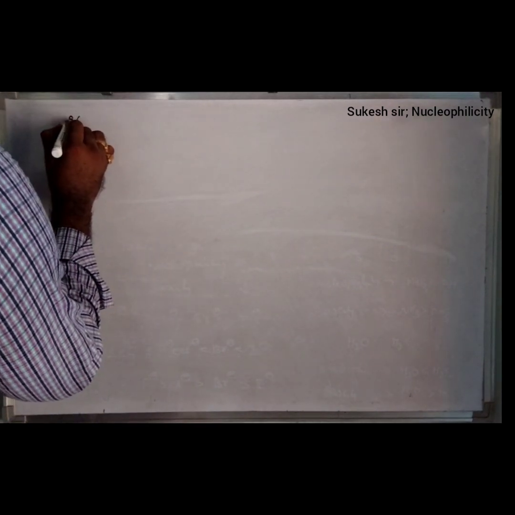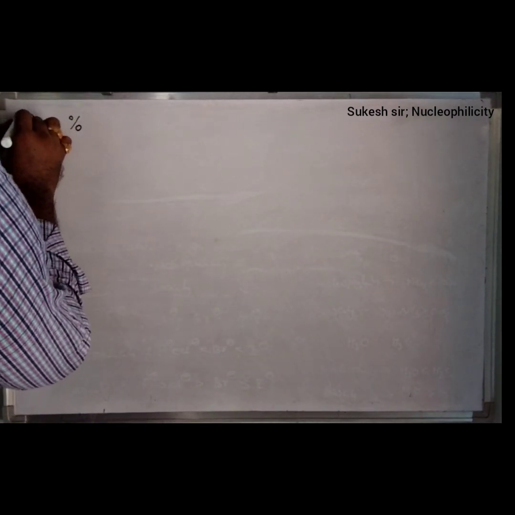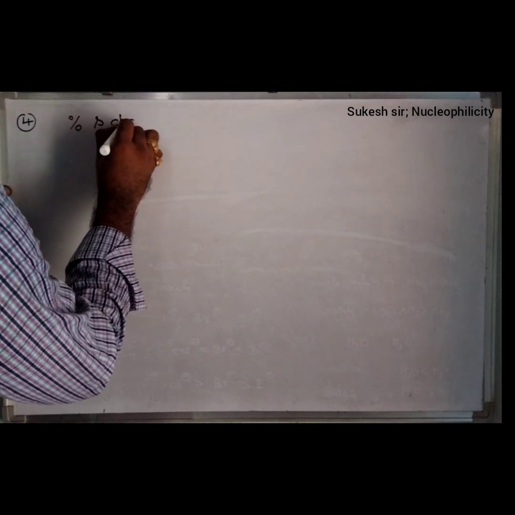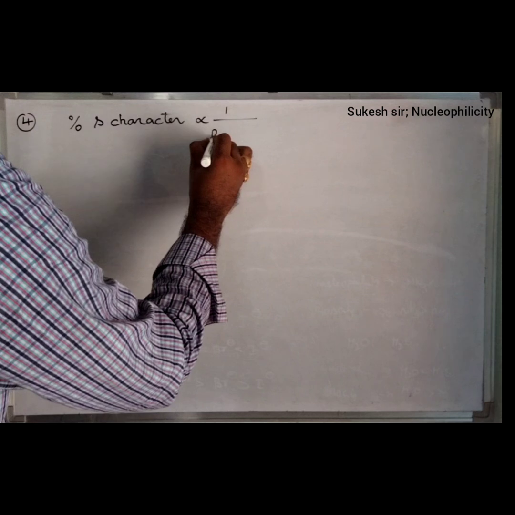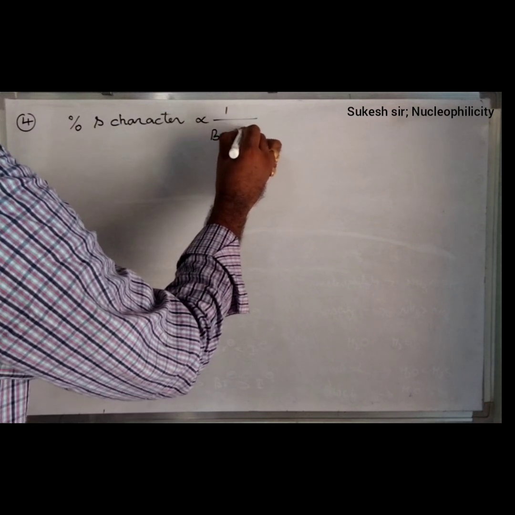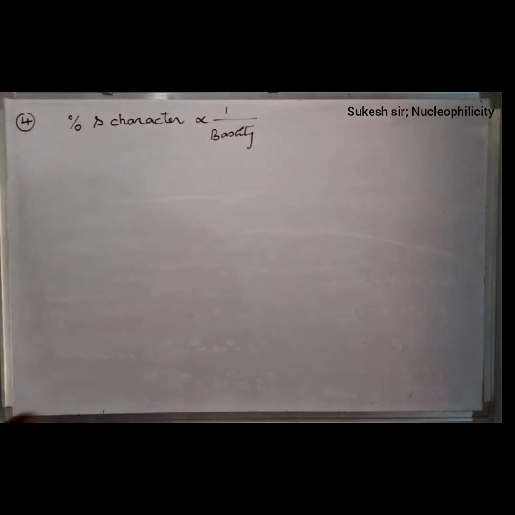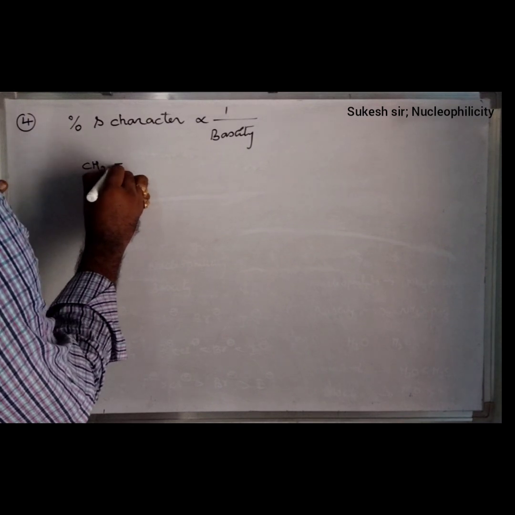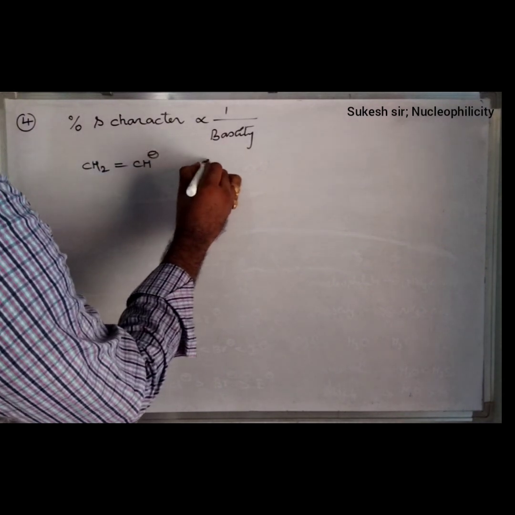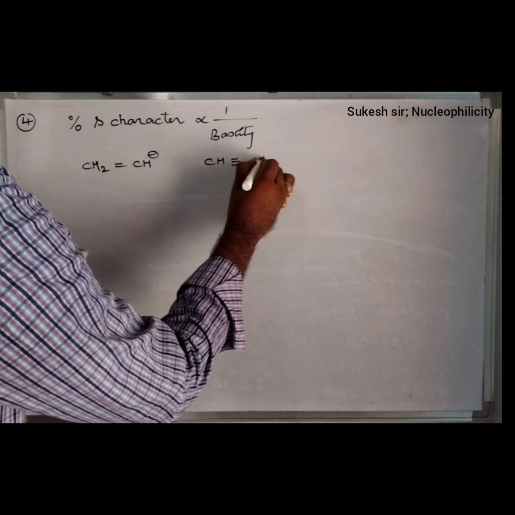Remember, percentage of S character. If percentage of S character is there, it is inversely proportional to basicity also, friends. This is a very important term. Percentage of S character is inversely proportional to what? Basicity. If they are asking like this, for example CH2 double bond CH minus and CH triple bond C minus, friends.